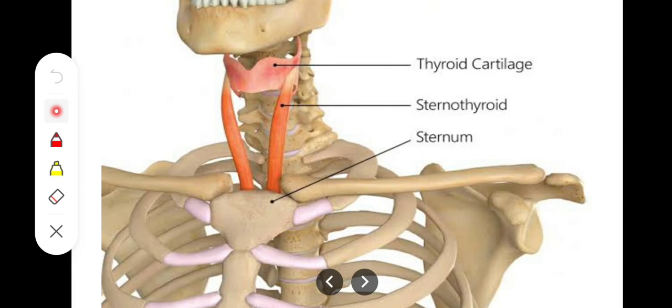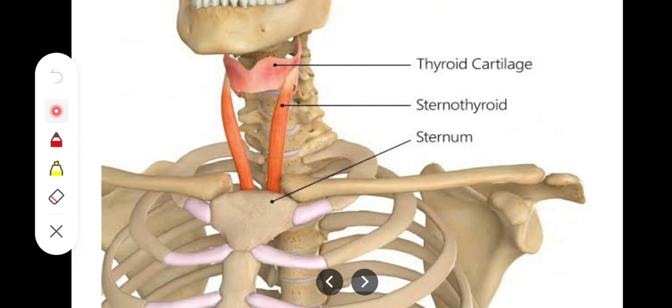और इसकी जो insertion होती है, अब आपको ज़्यादा पता नहीं होना चाहिए about the thyroid cartilage, but you should be knowing one thing, that it's having two laminae on which we have an oblique line. So this oblique line on the lamina of the thyroid cartilage provides the insertion point for the sternothyroid muscle, and this is the actual insertion point. So over the oblique line of the lamina of the thyroid cartilage, we have the insertion of the sternothyroid muscle.